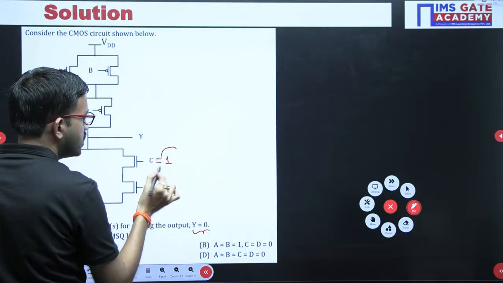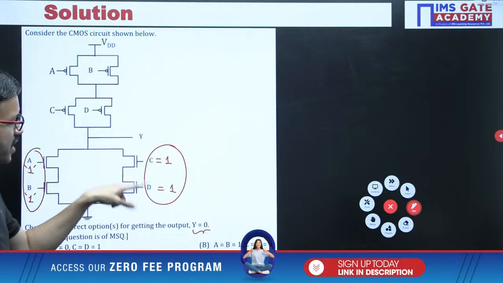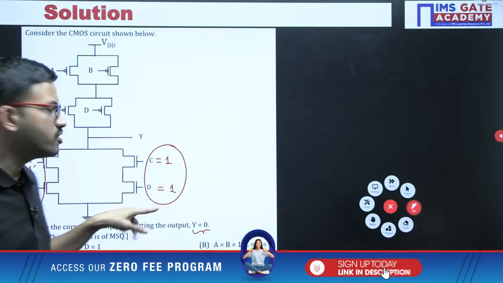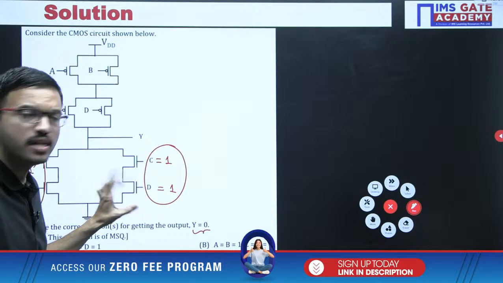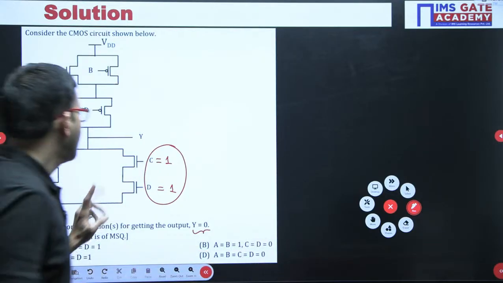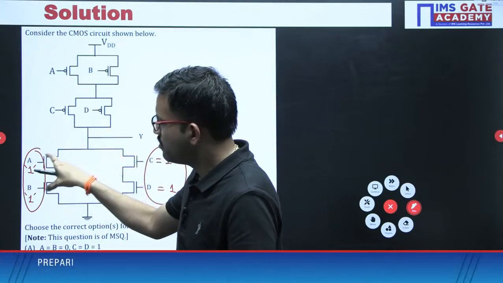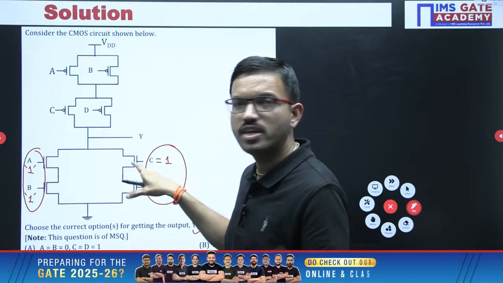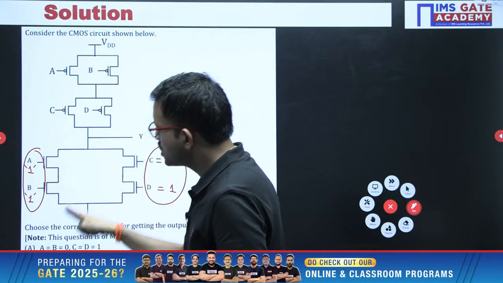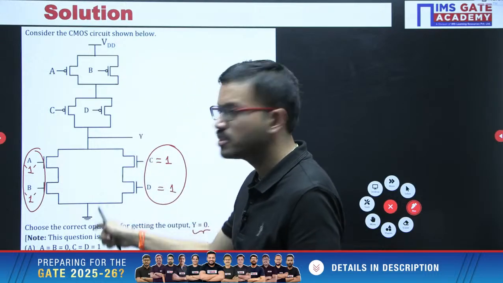If C and D are both equal to 1, these two transistors are on, then the output is connected to ground. Now it can also be both combinations: AB values are 1 and CD values are 1. Then these two paths are on, and anyway with the parallel connection, the output is connected to ground.